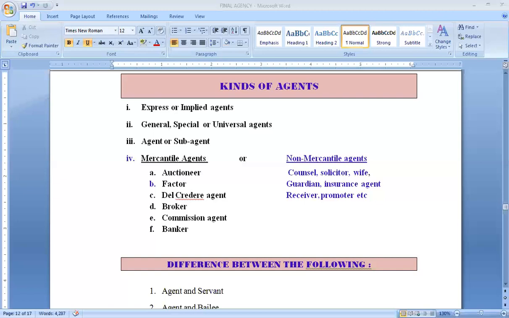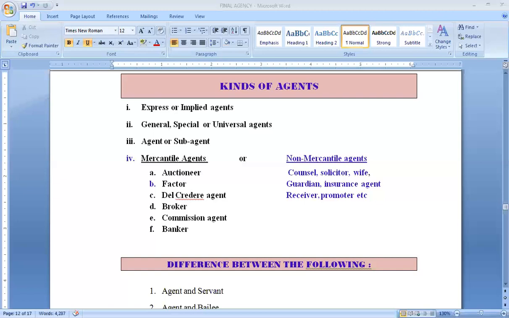Second is factor. Factor is also a mercantile agent. He is the agent who is also given the possession of the goods and to deal with those goods. And he is normally appointed for selling of the goods. And he sells the goods in his own name. He does not make use of the principal's name, but his own name is used. And he is not allowed to barter the goods, or he is not allowed to pledge the goods. He cannot pledge the goods of the principal.